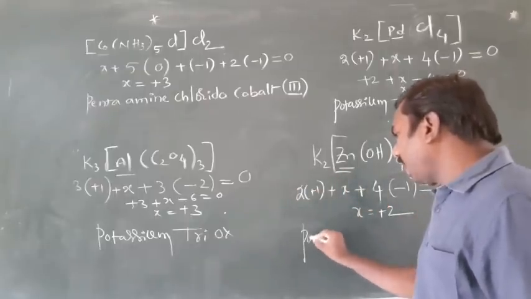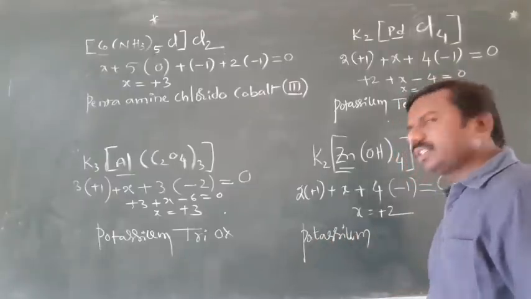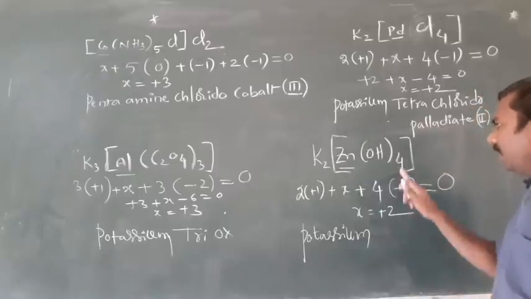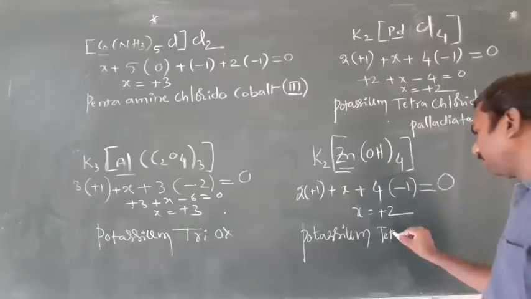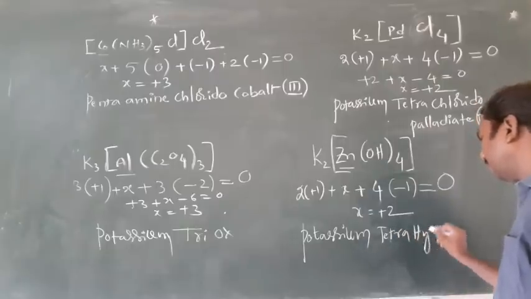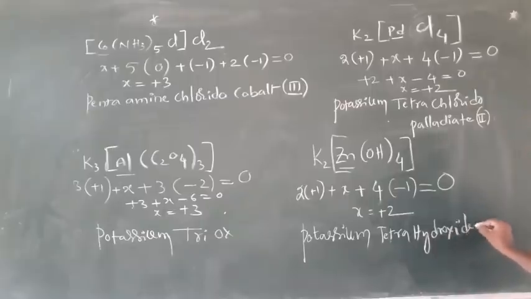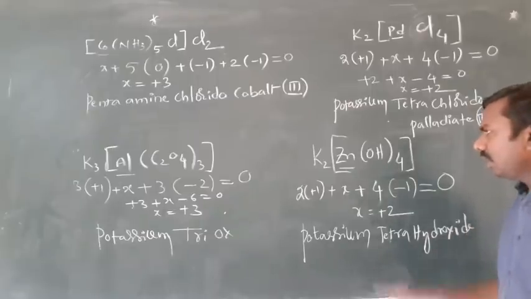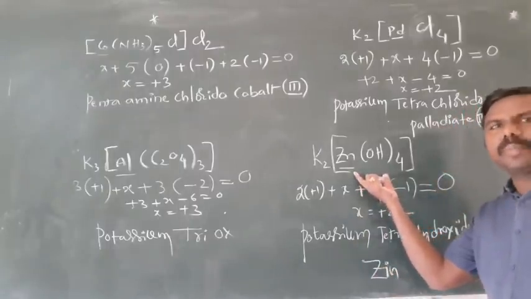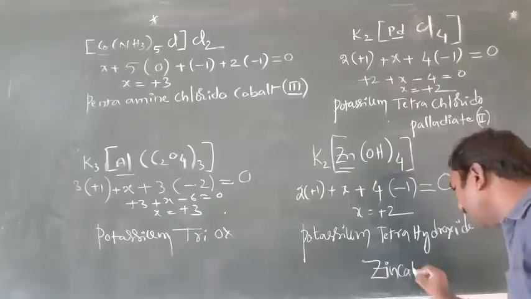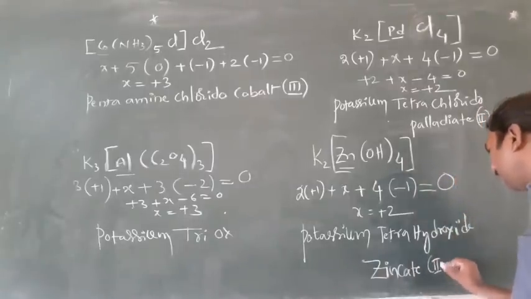We have to use again potassium but not dipotassium. 4 means tetra, hydroxide. Zinc. Actually, it is a negative complex ion, that's why named as zincate. Oxidation state is 2.